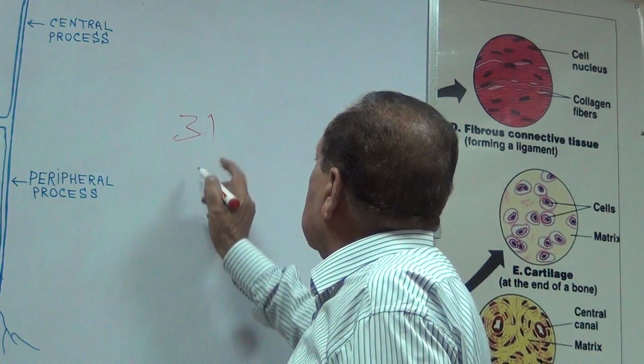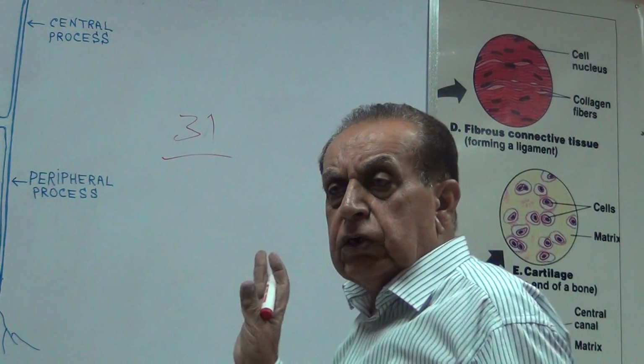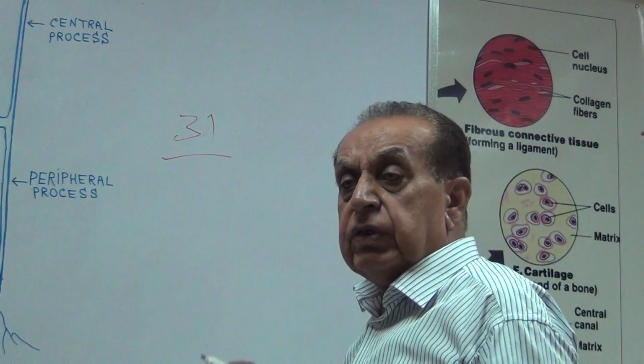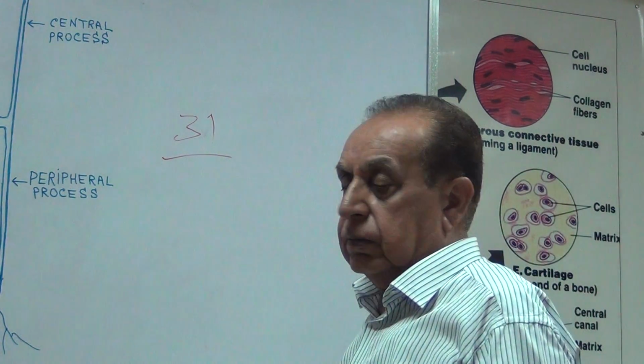These 31 pairs of peripheral nerves arise from the spinal cord.